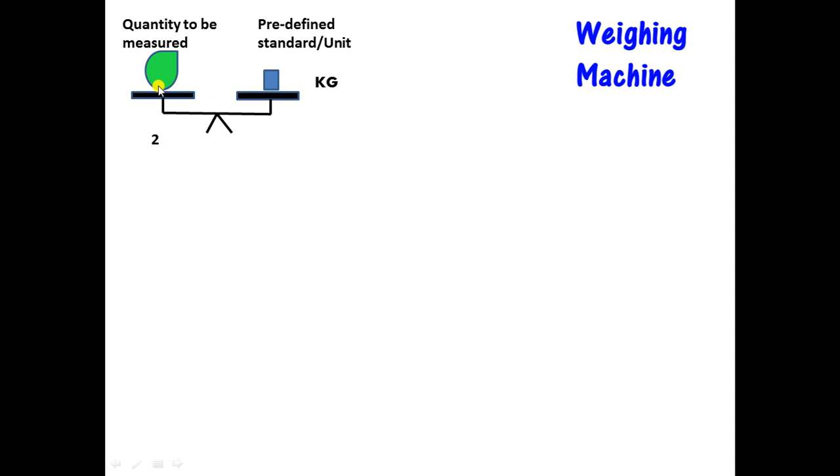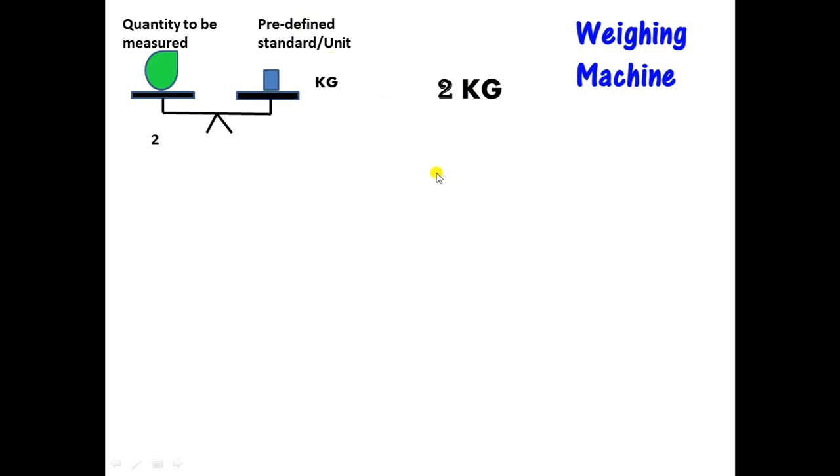We never say like that. We have a proper numerical value to define the weight of this object. Here we have got it as 2 kgs. 2 represents the measured value, and kgs represents the predefined standard. So this is called measurement.